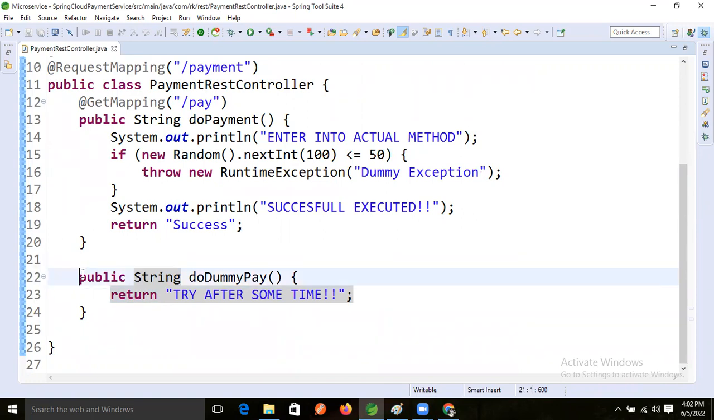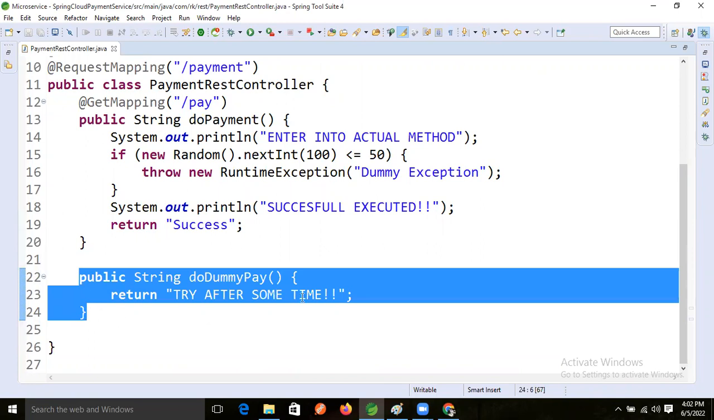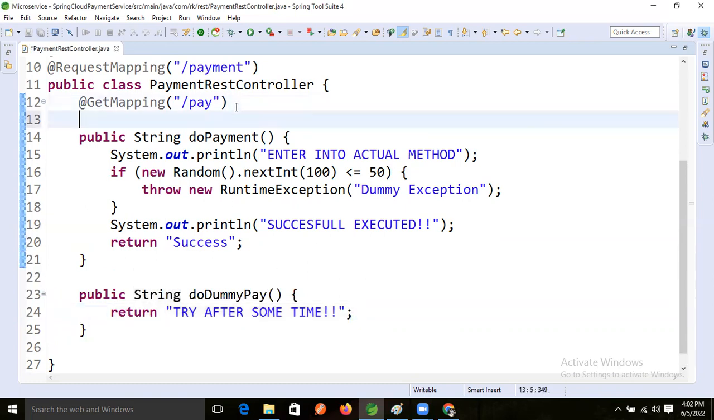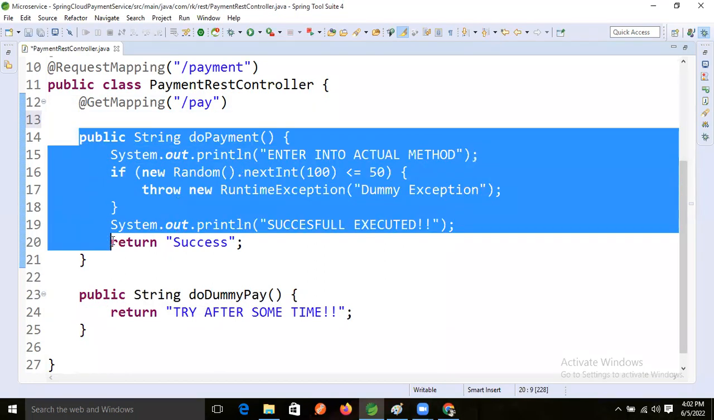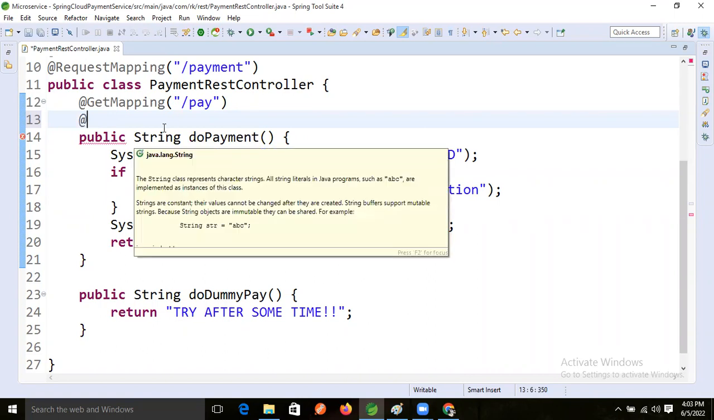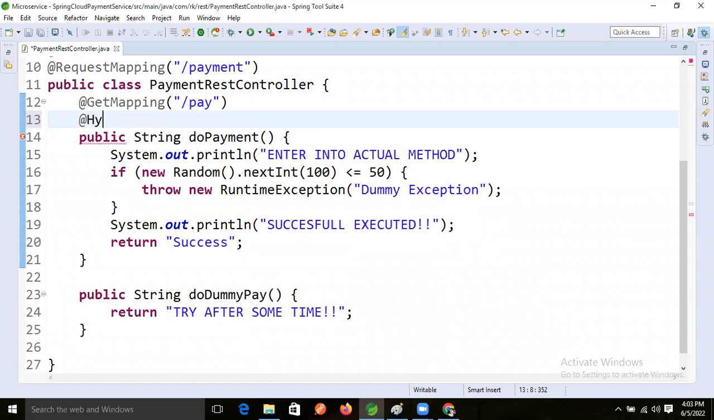So here the dummy method is there, right? How will this dummy method execute? By default, this dummy method will not execute. For that purpose, there is one more annotation. That annotation we will apply on top of the actual method logic: @HystrixCommand.